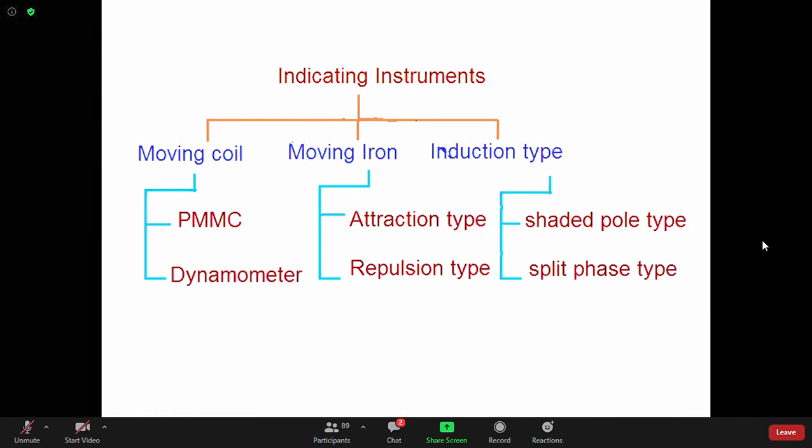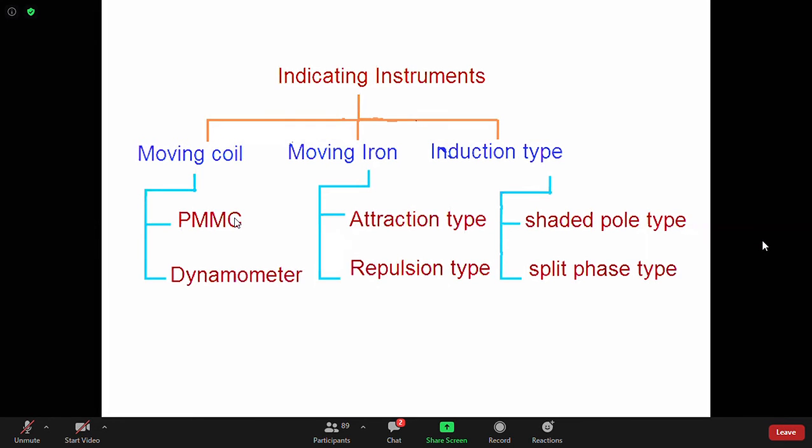So basically the PMMC gives you the average value. That means PMMC is useful for measurement of DC. These things are asked in easy interviews. A very tough core interview will be something different, but for easy interviews those things will be asked.